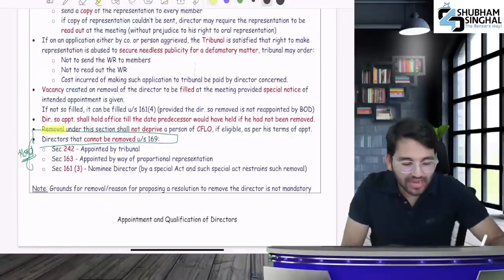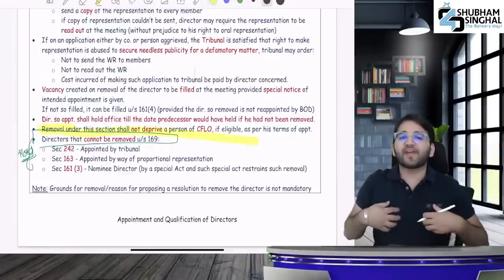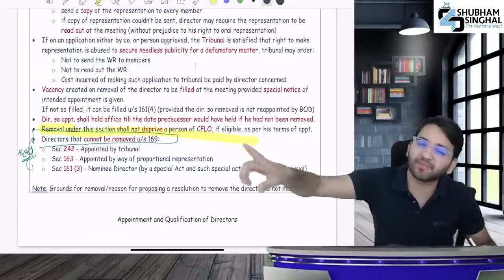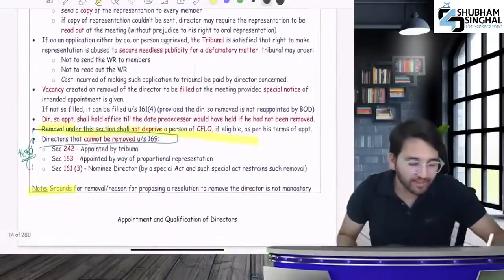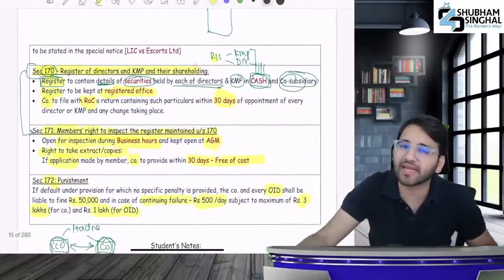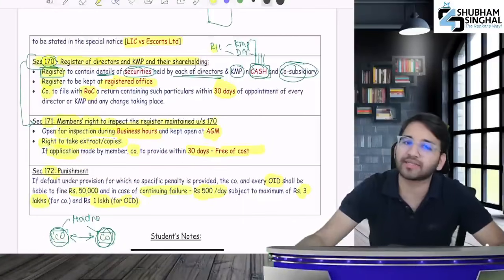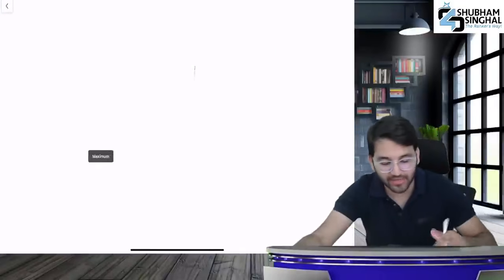One more point. Due to your removal, you will not be deprived of your CFLO. If you are eligible for CFLO, compensation for loss of office, you'll get that. We will read about it later. Another thing, guys. When you are removing someone, it is not mandatory to mention the reason for the removal. Where was it written? In the case of LIC versus Escorts Limited.